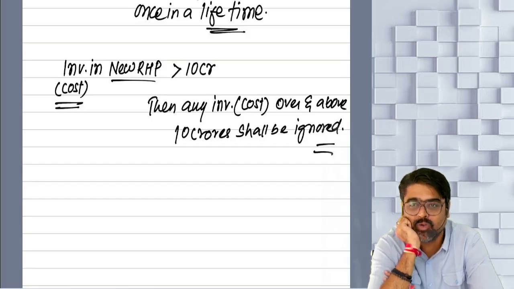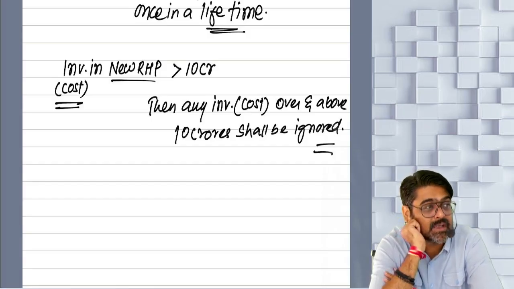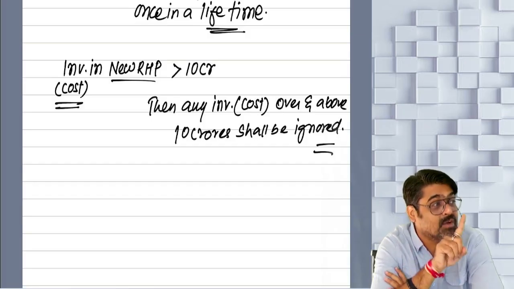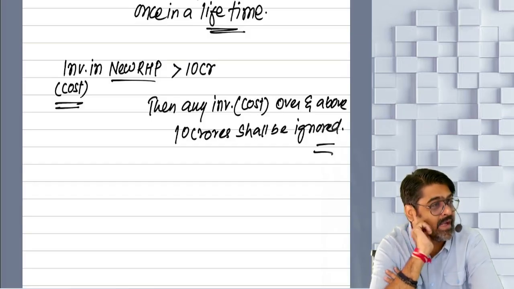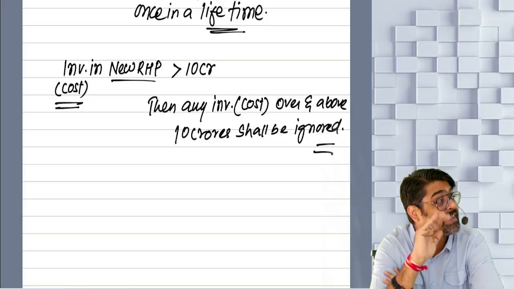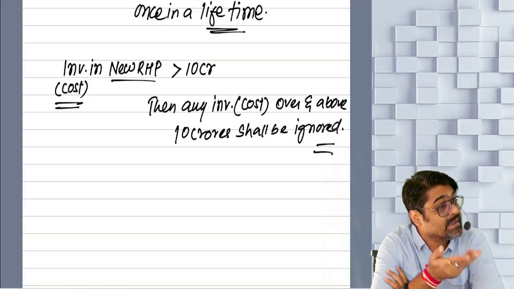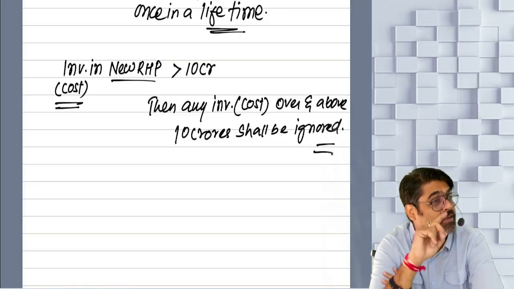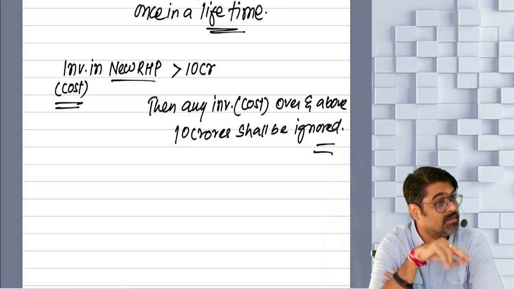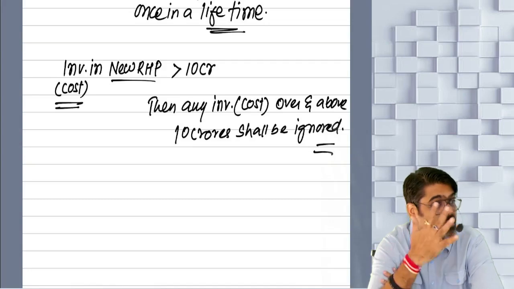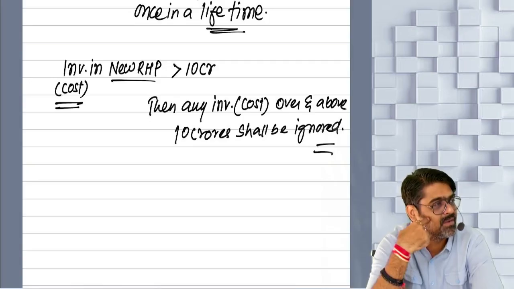So the government does not want to give exemption above 10 crore under this section. Hence there is a restriction in the investment of the property. Government is not directly telling you that see, maximum exemption available will be 10 crore. No. If they will tell you like this, everyone will understand, no? Directly they will not say.